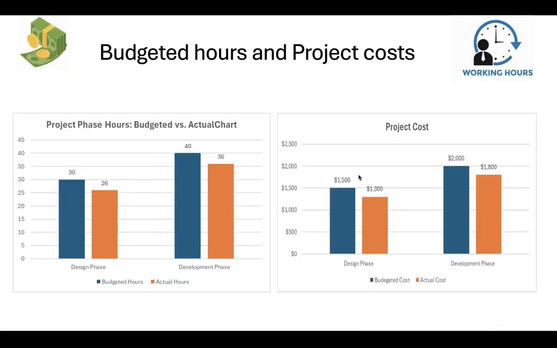Next slide, please. Here are the project hours and cost for the design phase and the development phase, actual and budgeted. The budgeted hours for the design phase are 30, and the actual hours are 26. For the development phase, 40 are the budgeted hours and 36 are the actual hours. The overall budgeted cost for the design phase is $1,500, and the actual cost is $1,300. For the development phase, it's $2,000 budgeted and $1,800 actual.